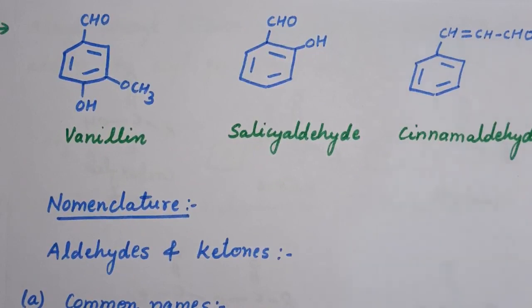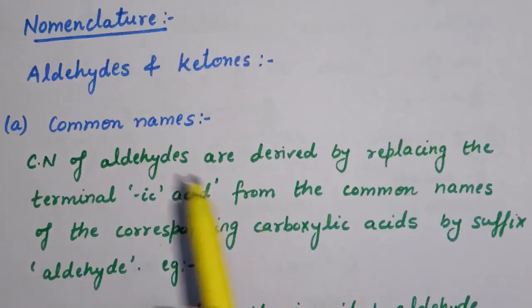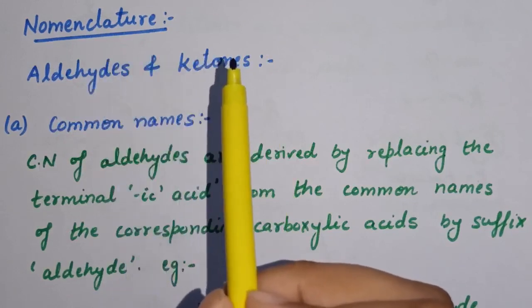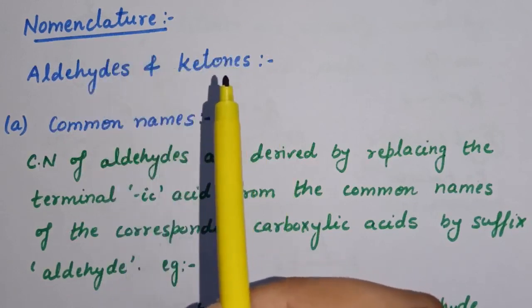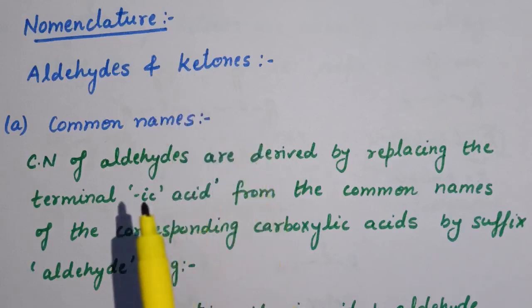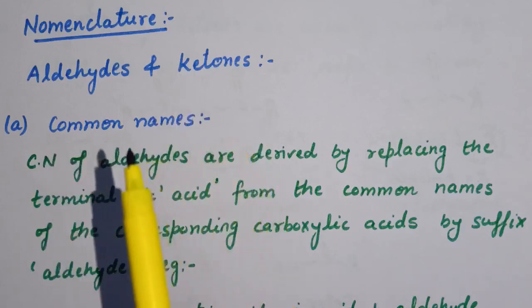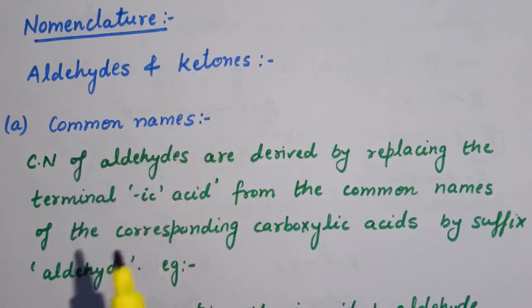Now, first topic of this chapter is nomenclature. Aldehydes and ketones are the simplest and most important carbonyl compounds. There are two types of nomenclature, common name and IUPAC nomenclature. So first we will start with common names.